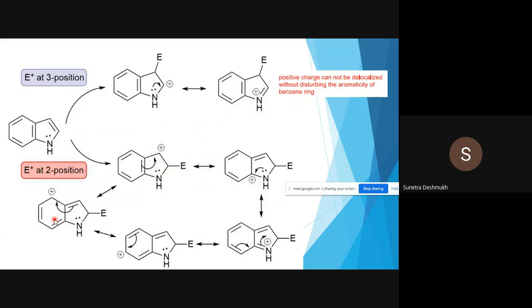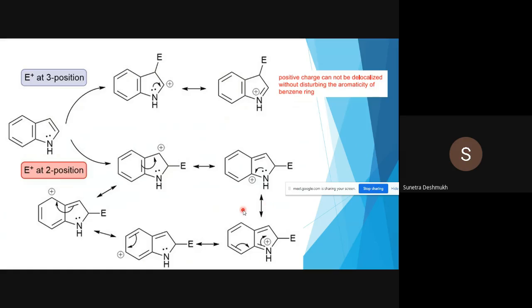Anyway, the positive charge is stabilized much more, but the major thing is that we disturb the aromaticity of the benzene ring, which is not a favored reaction condition, and due to that, electrophilic substitution at the second position is the minor substitution, and the electrophile will attack at the third position compared to the second position.